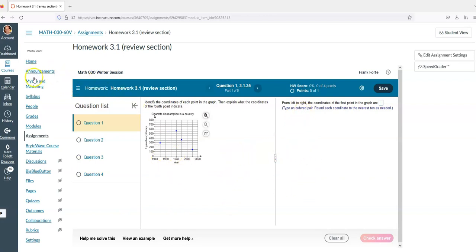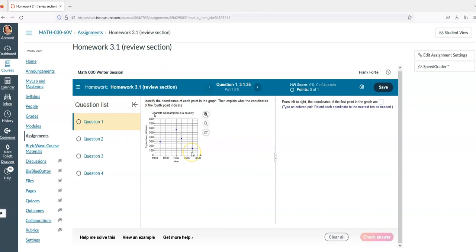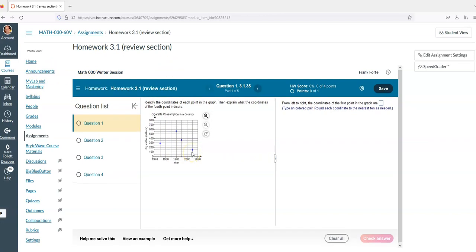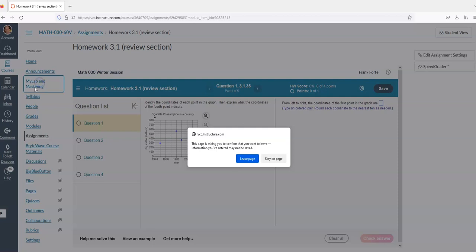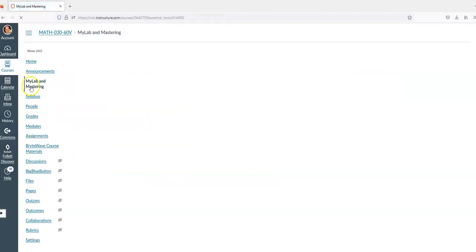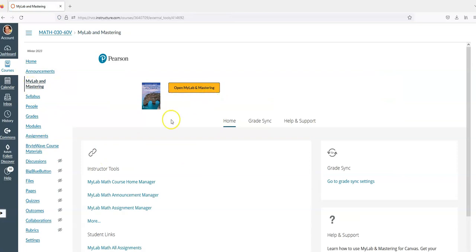The other option is this. If you come up with one of these problems, and sometimes you'll see like there's a window, and then there's a window and a window, and it's getting hard to read, especially on a small screen. Once you link the 2 courses, you can always go in through my math lab directly. So what I mean is if you click on My Lab and Mastering, the first time it's going to ask you, it's going to say, there's nothing linked. Would you like to link? So you click through. If you have a Pearson login, you log in with your Pearson account. And one of the options will be to purchase a 14-day free trial, and you can click on that. Or if you purchase the access code either directly through My Math Lab, which you can do when you click there, or through the bookstore, then you can enter in that access code and it'll be good for the semester.